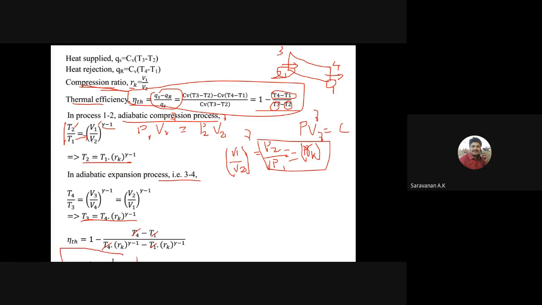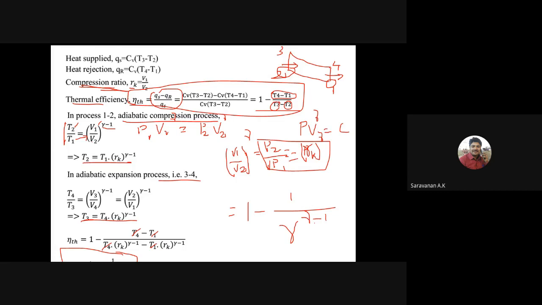It is the air standard efficiency of the Otto cycle. Always remember this one. So for the Otto cycle, the efficiency is 1 minus 1 by the compression ratio power gamma minus 1. It is the air standard efficiency for the Otto cycle.